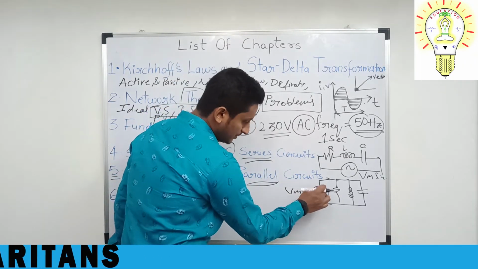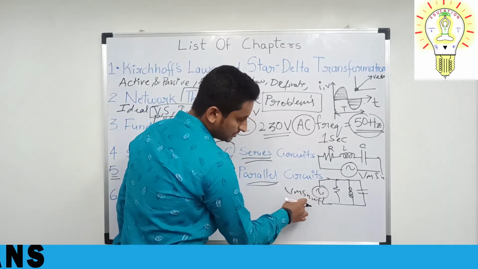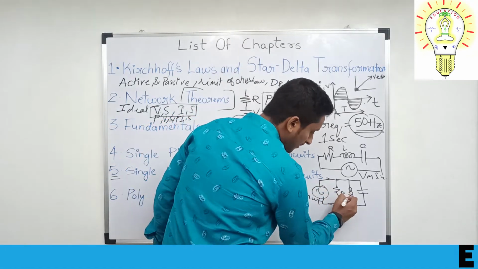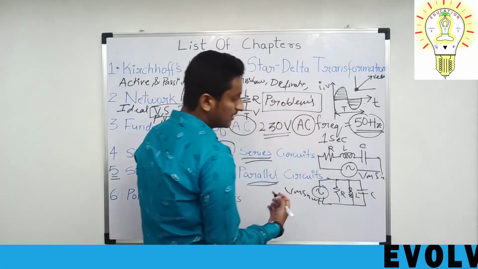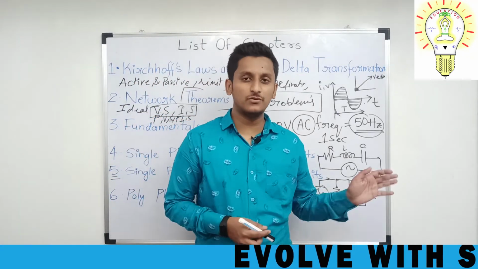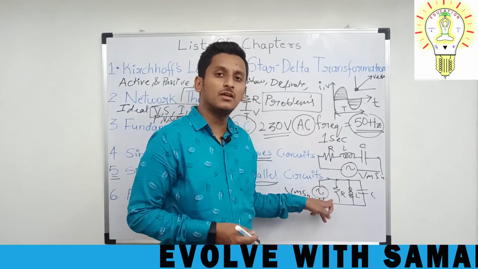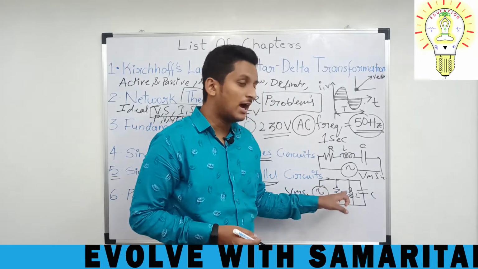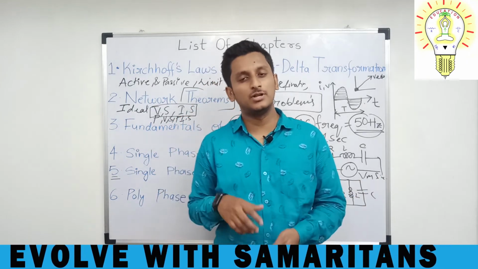So as of now, you see this. If I take a voltage source Vm sin omega t and apply it to an RLC parallel circuit, how do the parameters come, how do these circuits act? That is what we will see. Not only that, you will be seeing how the RL circuit, RC circuit and LC circuit act.